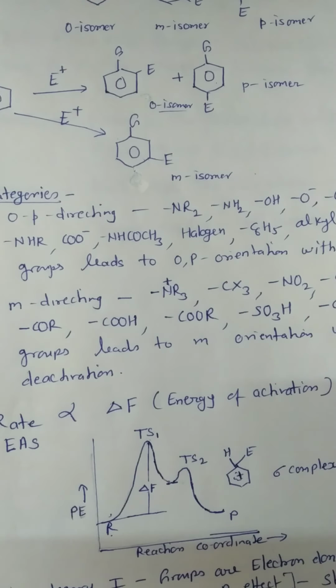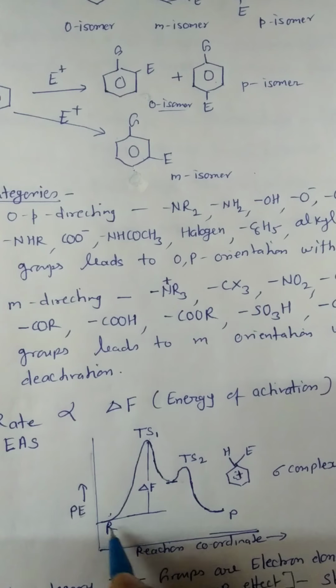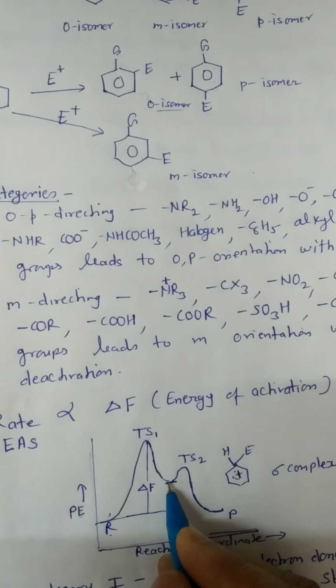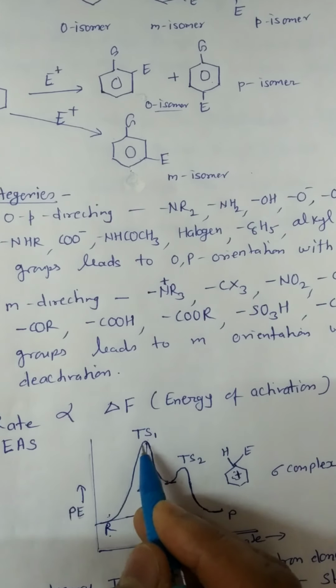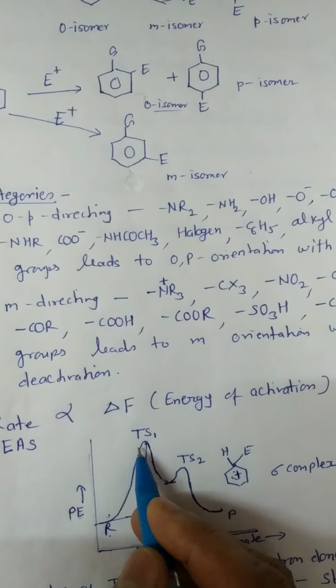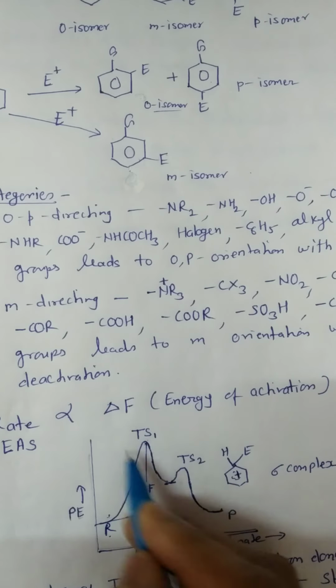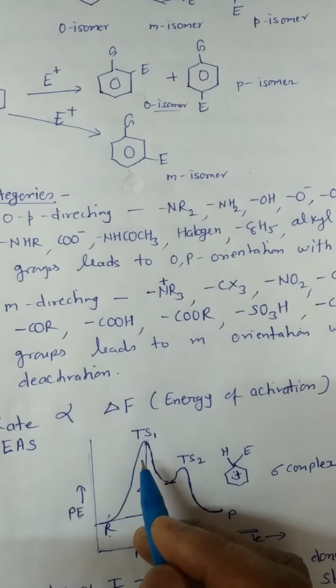The energy difference between the reactant and the sigma complex. Here we take the energy of the sigma complex in place of the transition state, because the energy of the transition state can't be measured, as the transition state is an unstable state.